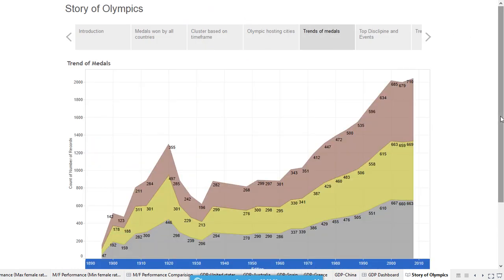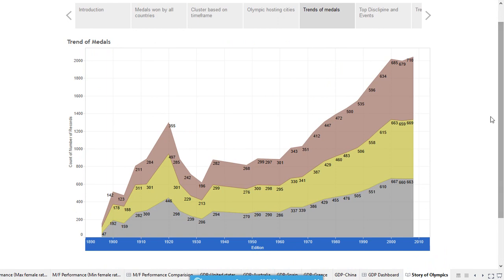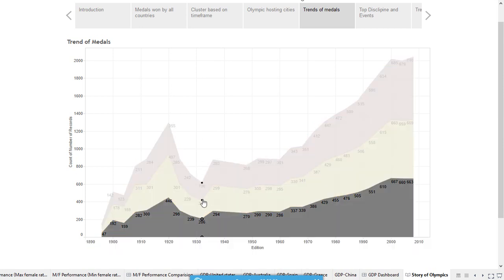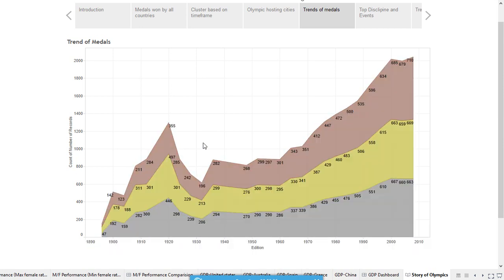As per the trend chart of medals won overall by all countries, we observe that the medal count keeps on increasing, except there is a sudden dip in 1932. The 1932 Olympics was hosted in LA. The sudden dip was due to the ongoing worldwide recession, and the cost of traveling to LA could not be borne by many countries. After that, it again keeps on increasing.